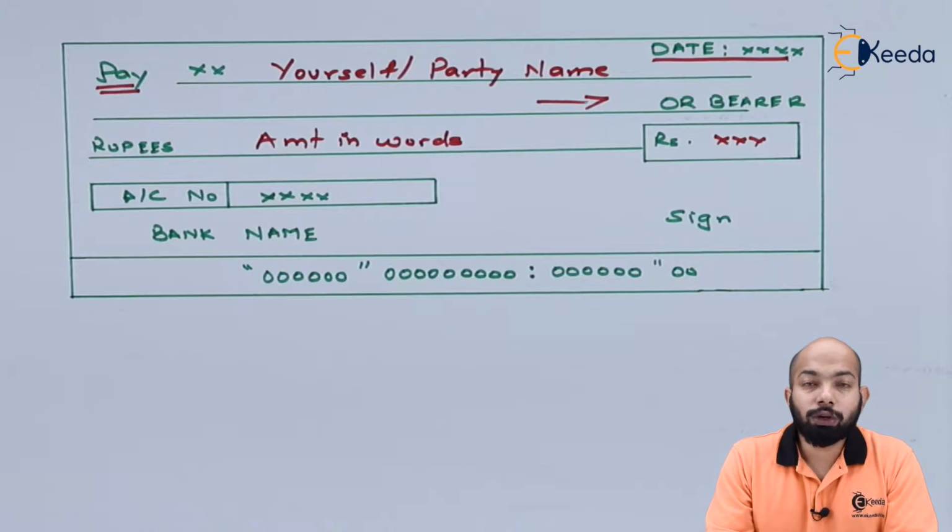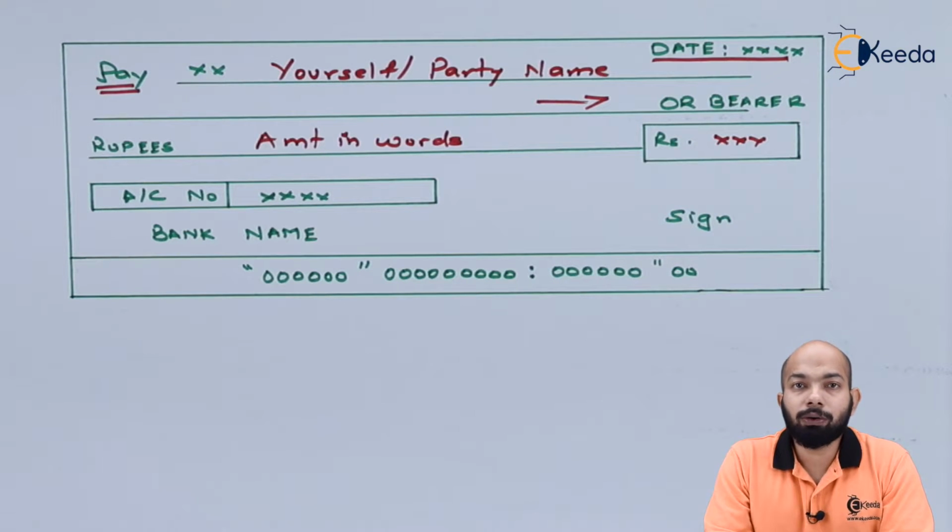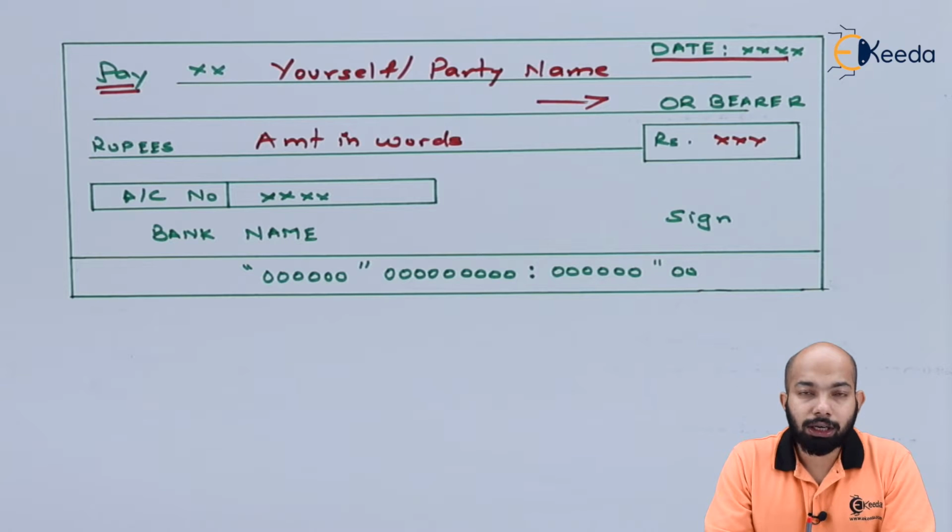The third line consists of rupees. That means you have to mention the amount in words. Whatever amount you have to withdraw has to be mentioned here in words, and in the box mentioned down there on the right hand side, you have to mention the figure.